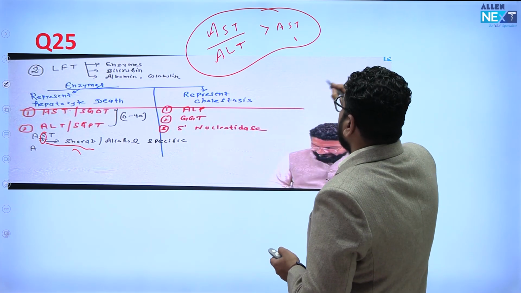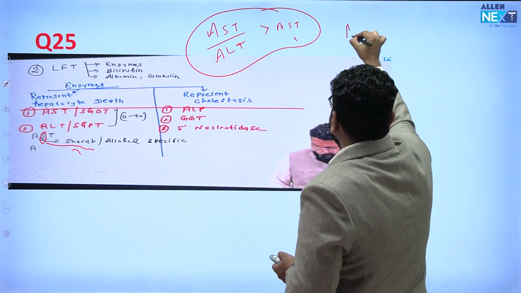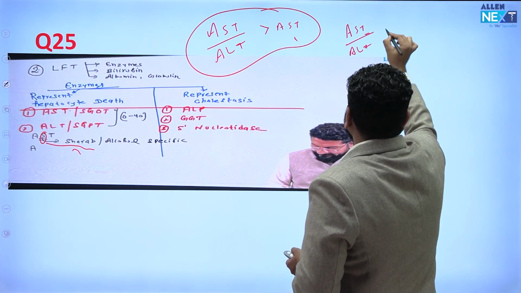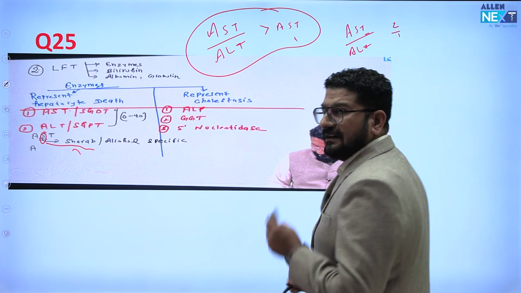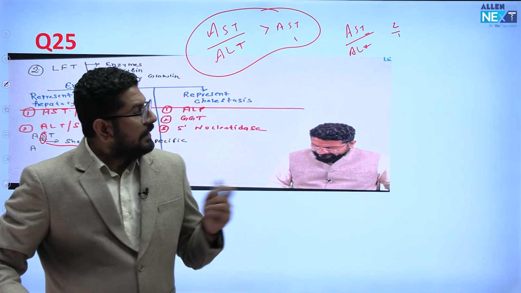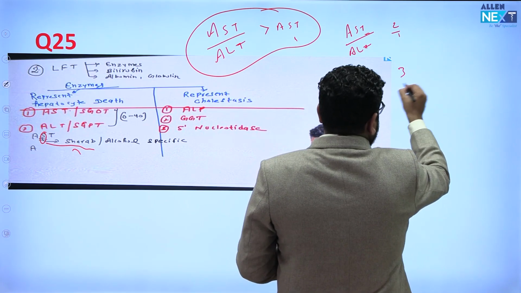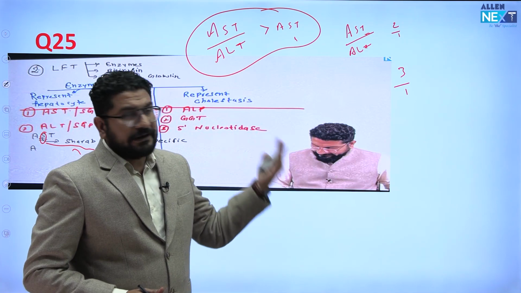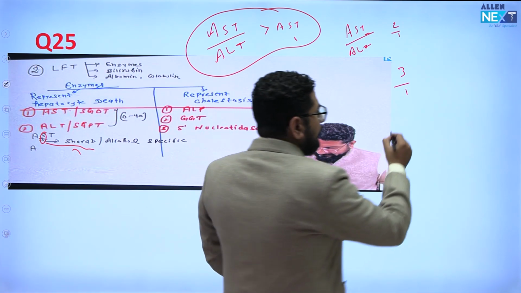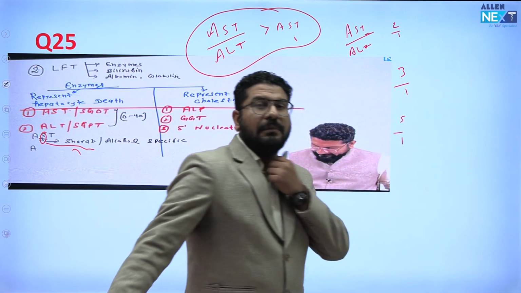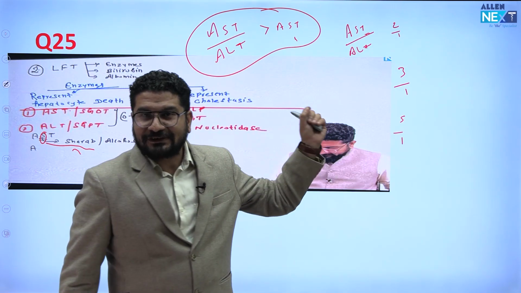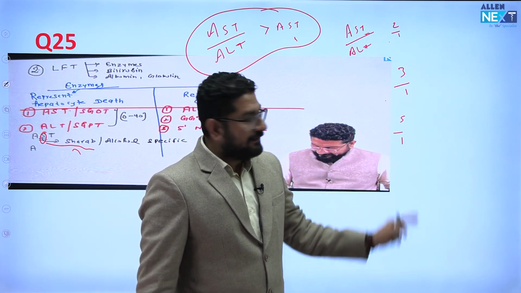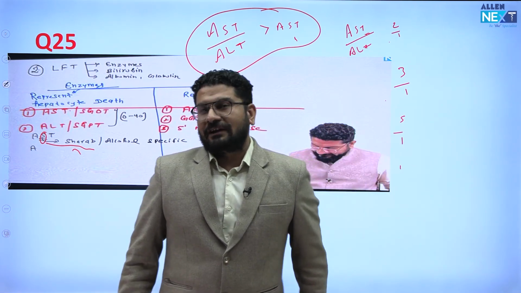So remember this AST, ALT value. If this ratio is more than 2:1, then this is suggestive of alcohol. If this ratio is more than 3:1, meaning both are increased, AST is increased more, this is definitive of alcohol. And if this ratio is more than 5:1, mark it, this is a case of alcohol. Clear? So 2:1 suggestive, 3:1 definitive, 5:1 almost diagnosis of alcoholic liver disease.